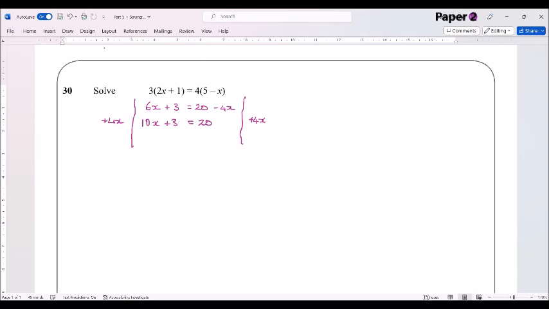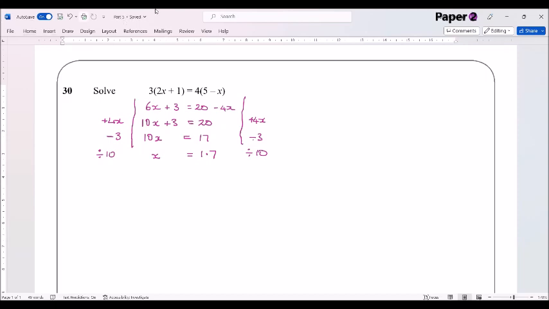Now, it's a fairly simple solution here. We're just going to subtract 3 from both sides, making a 0 pair with the plus 3. So we get 10x is equal to 17. And then x is just dividing by 10 on both sides. Divide by 10, divide by 10. And we end up with x is equal to 17 over 10, or 1.7. So x is 1.7.